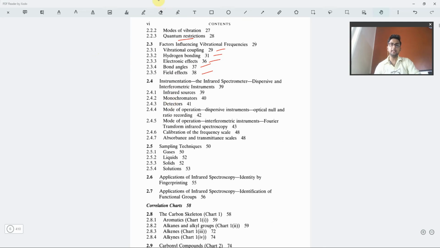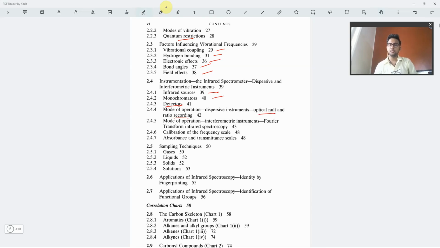Then we have instrumentation, that is, what are the machines that we use while studying IR spectroscopy, how do we operate those machines, what is the basic dimension of those machines, and what is the procedure of how those instruments work. Okay, so firstly, for IR spectroscopy to occur, we require infrared sources and monochromators. So those kinds of things are required. We require a detector for the detection of these IR waves. Okay. Then we have the mode of operation, that is optical null and ratio recording.